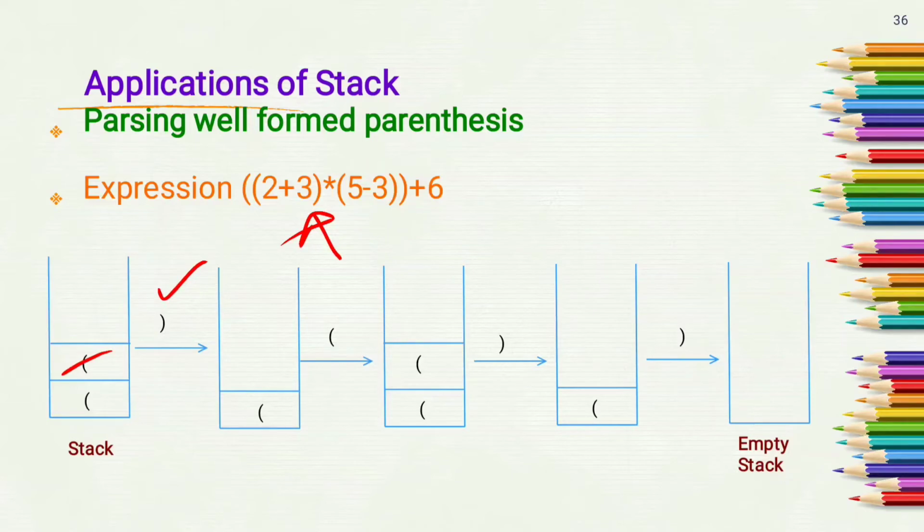So this open bracket will pop out from stack, and we have only single open bracket inside the stack. Again we get open bracket, push it into stack, then we get one closing bracket, pop out this open bracket, then this closing bracket will pop out this open bracket, and now the stack is empty. When we get stack empty, that means this is a well formed expression containing equal number of open and closing brackets. Suppose this bracket is missing in expression, then what will happen?